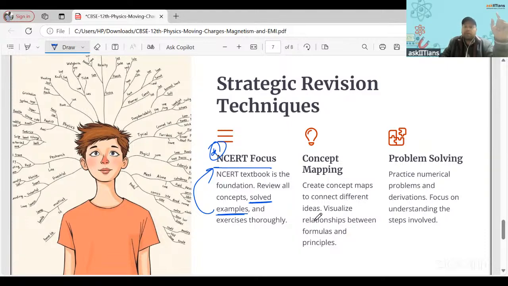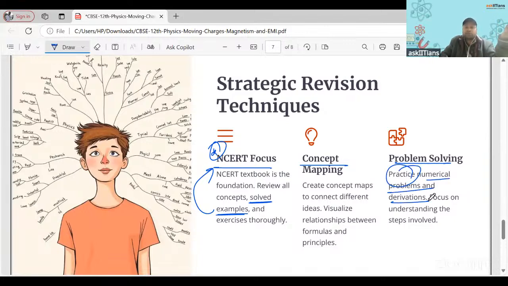Then we have concept mapping. You can try to relate, as I have told you, that the bar magnet's magnetic field is analogous to the electric dipole electric field that we calculate. That would make it easier to remember. And last but not least, problem solving. Practice as many numericals and derivations as you can.